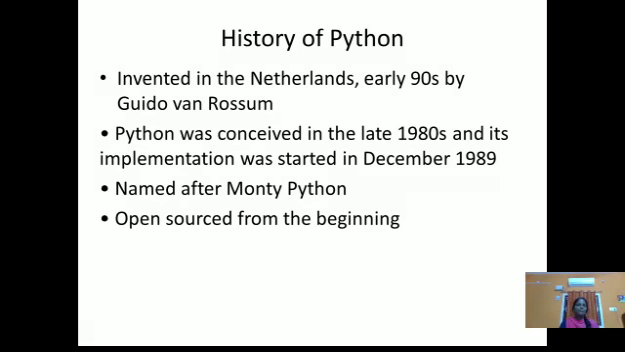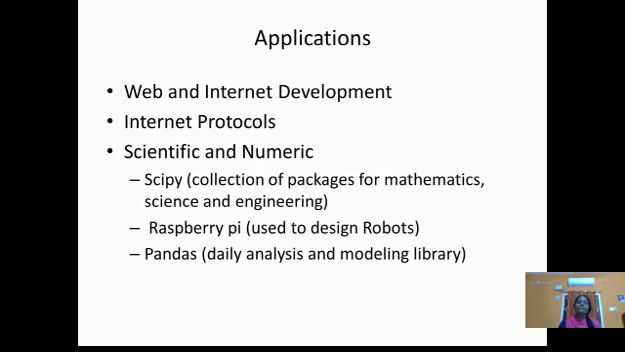Next, history of Python. It was invented in the Netherlands in the early 90s by Guido van Rossum. It was conceived in the late 1980s and its implementation was started in December 1989. It is named after Monty Python. It has been open source from the beginning itself. Then we'll go for the applications.